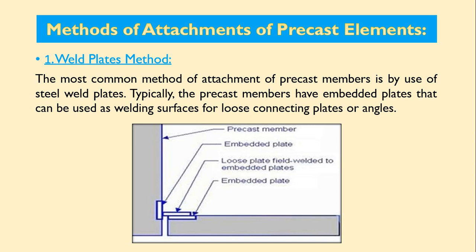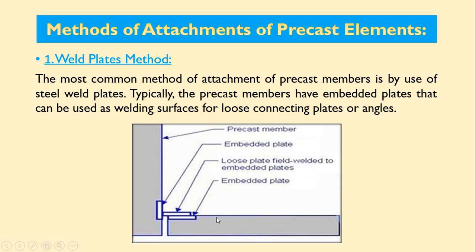So there are two methods. First method is the weld plates method. In this case, the most common method of attachment of precast members is by use of steel weld plates. Typically, the precast members have embedded plates that can be used as a welding surface for loose connecting plates or angles. Here this is one precast element, this is the second element. Here you can see this is the embedded plate. This plate is embedded into this element.